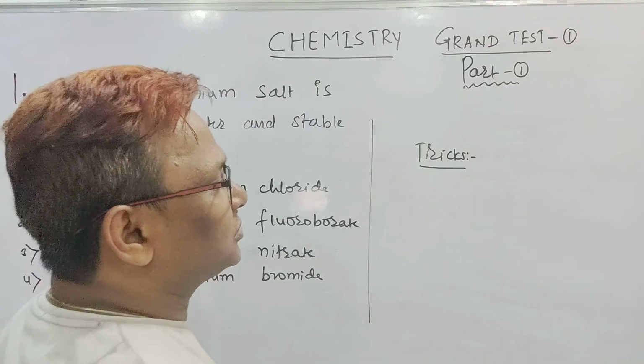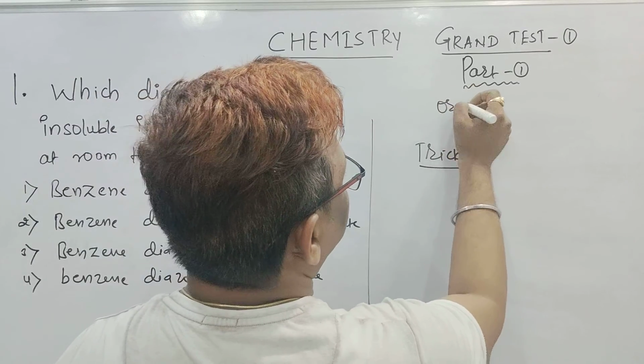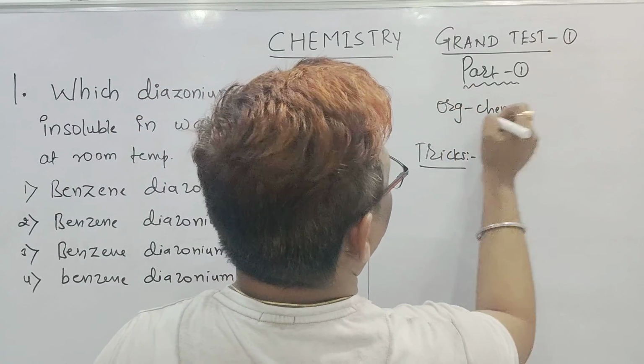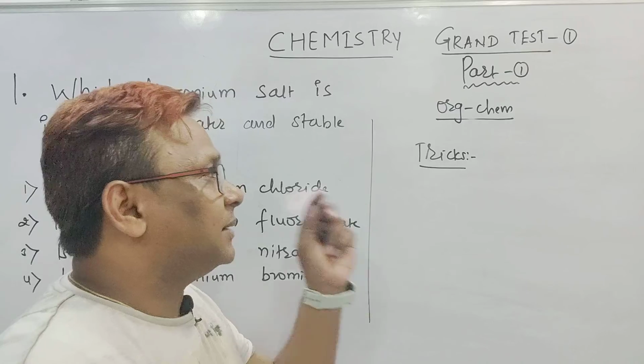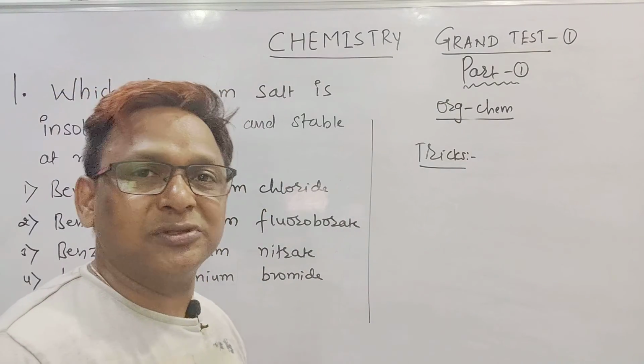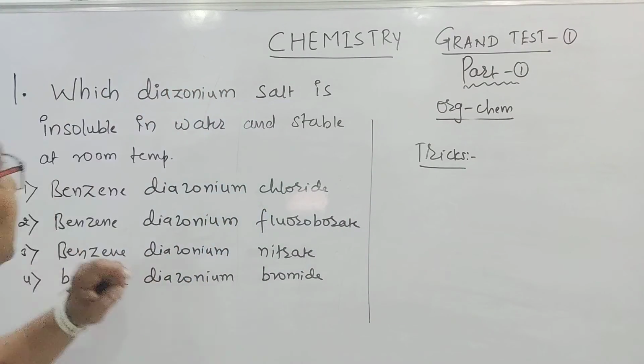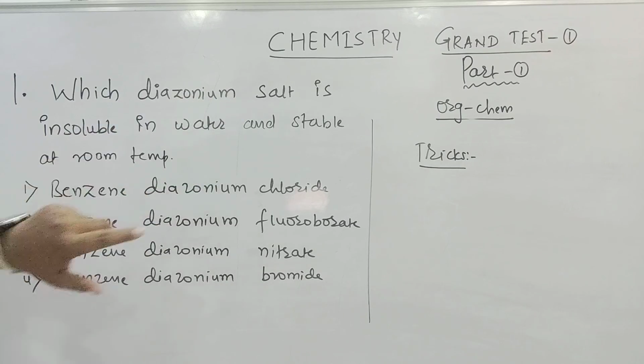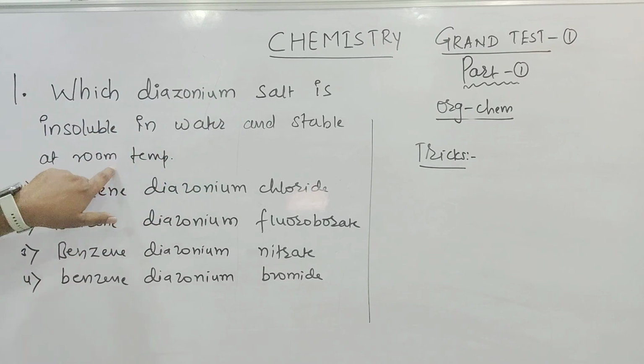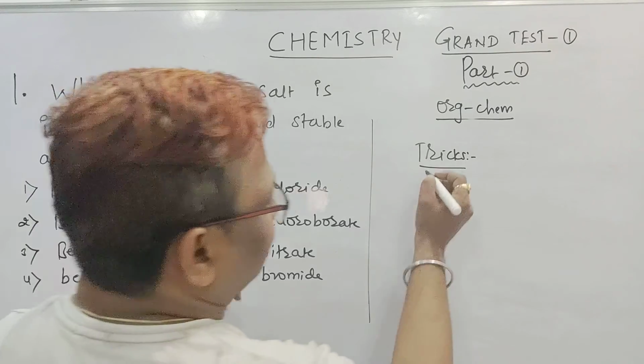This question belongs to organic chemistry. In organic chemistry, we have the chapter called organic compounds containing nitrogen. In that, they are asking about the diazonium salt that is insoluble in water and stable at room temperature. So remember the trick for this one.